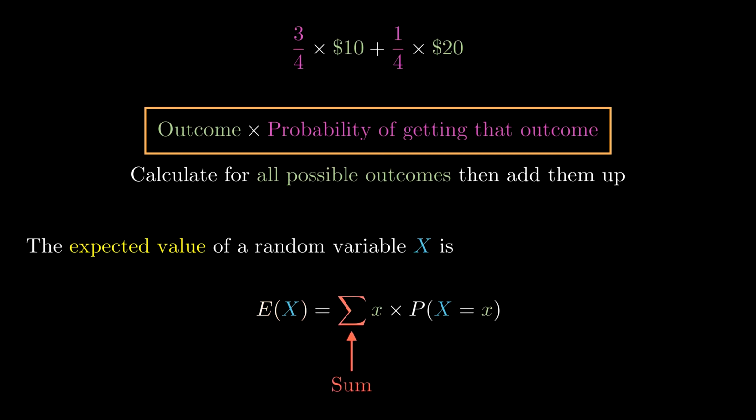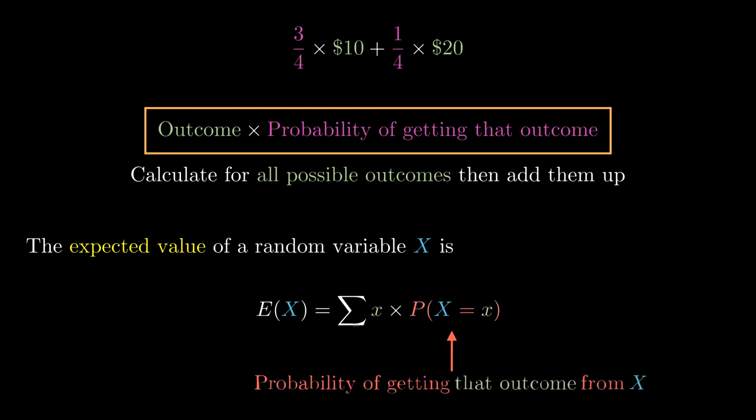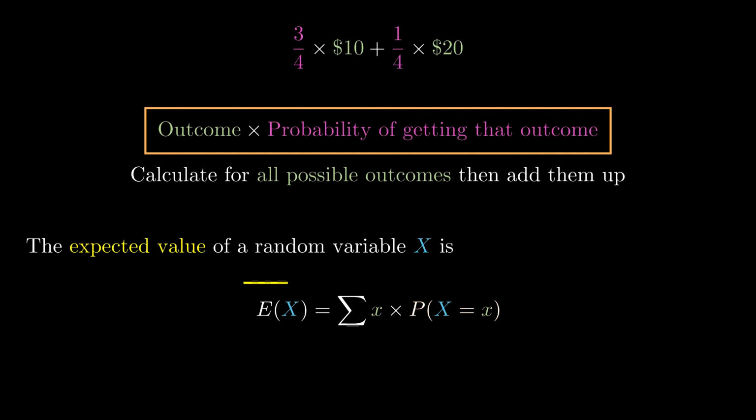And it's implied that you're summing over all possible outcomes, so across the entire sample space and every single value that little x could be. Then what are you summing up? Well, it's each outcome, little x, multiplied by the probability of getting that outcome from your magic box, the random variable, big X. Okay, so that's the formula.